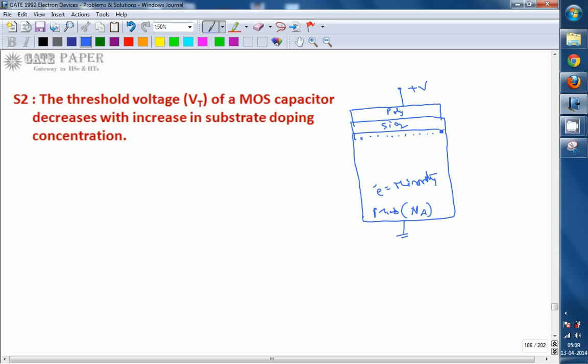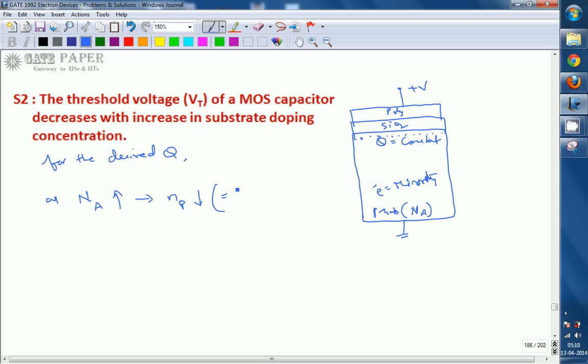So what happens to the threshold voltage to get the same Q? Again, for the given Q, which is constant, this much charge is required to get the channel. As the doping concentration in the substrate, Na, increases, that is, as the number of acceptors in the p-type substrate increases, the minority carriers Np are going to reduce.